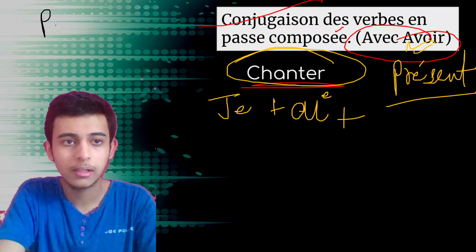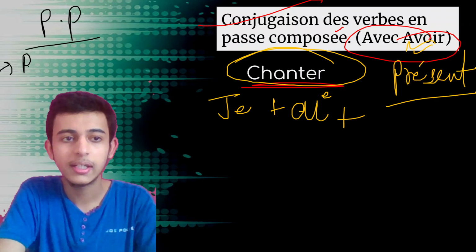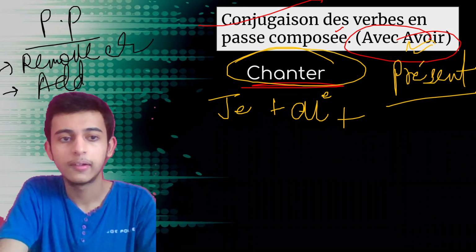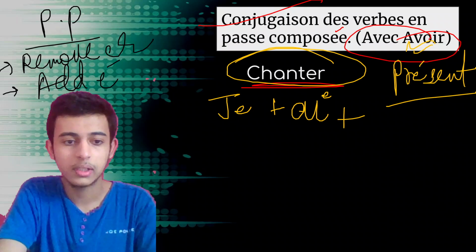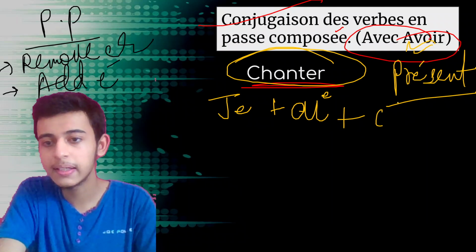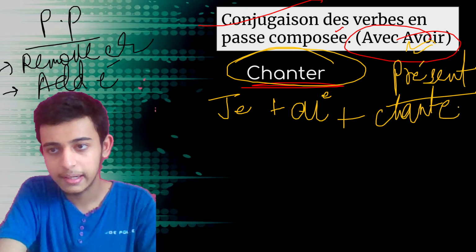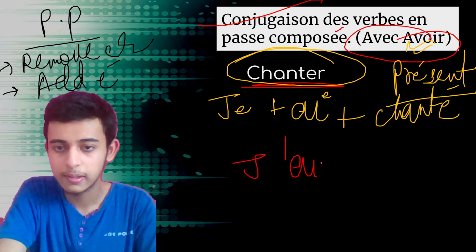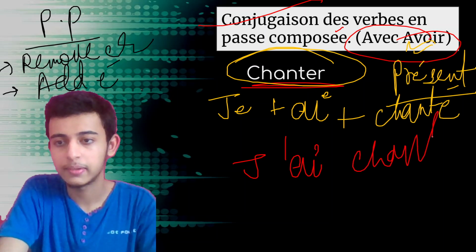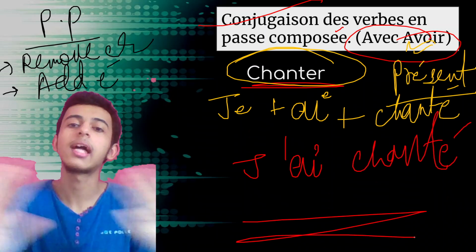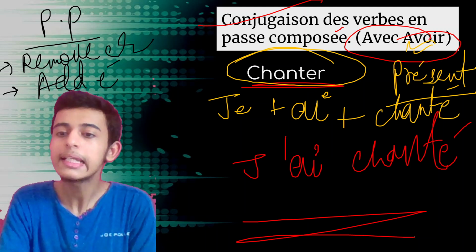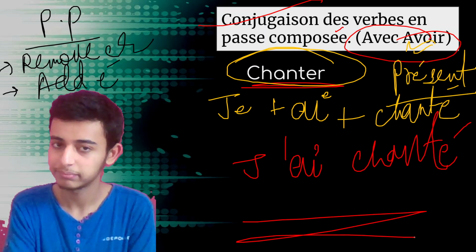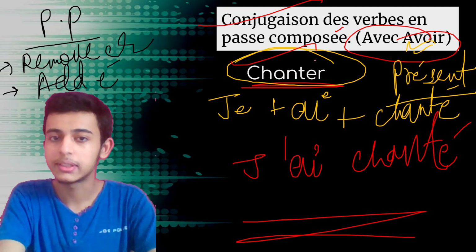So the past participle formation. First of all, remove er. Second tip, add é with an accent. So you can do that. Removing er, and adding é with accent. So if we write this together, we will get j'ai chanté. Done. That's it. What does this mean? I sang, right? Clear? Chanter means to sing, as you know.